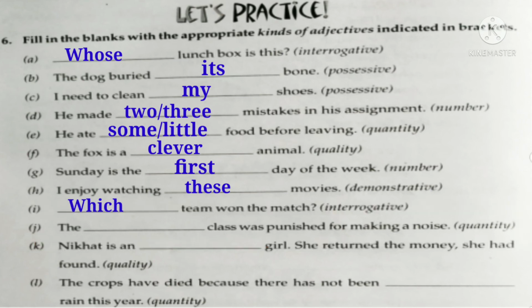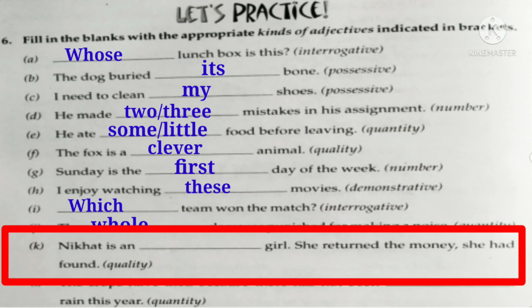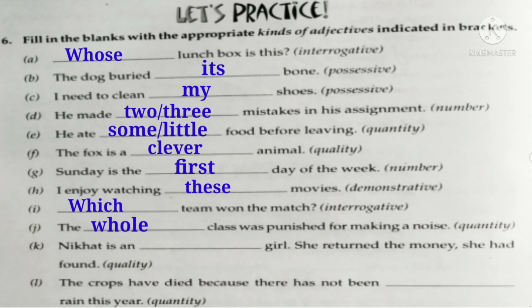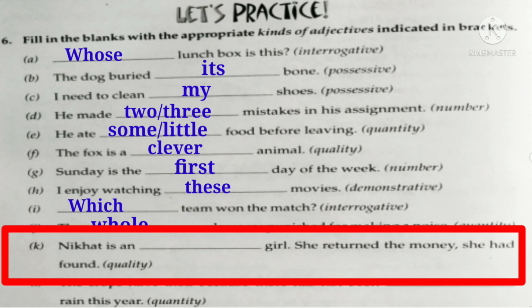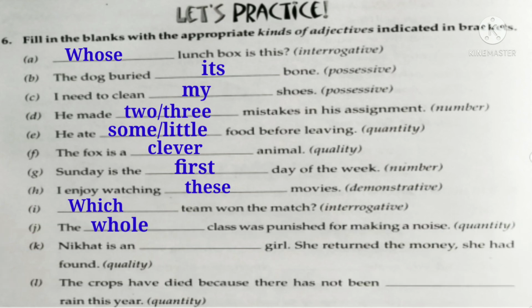So the answer here is the whole class was punished for making a noise. The next sentence is Nikhat is an dash girl. She returned the money she had found, and you have to fill the adjective of quality here. So the answer here is honest. Nikhat is an honest girl. She returned the money she had found.